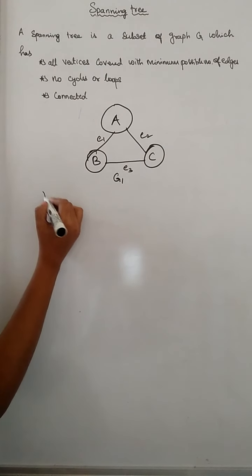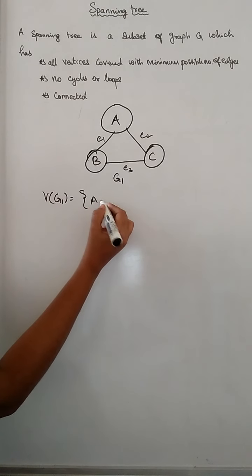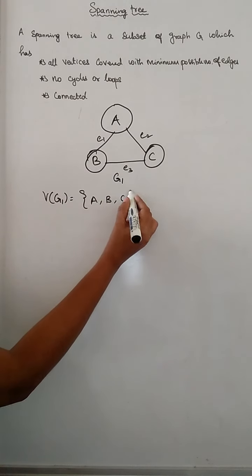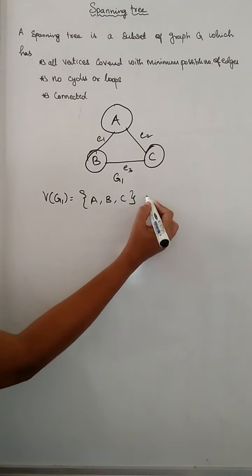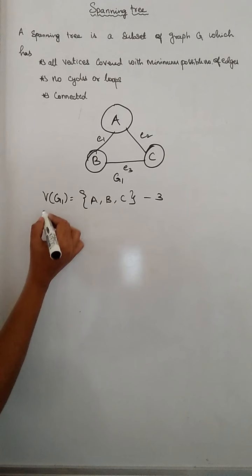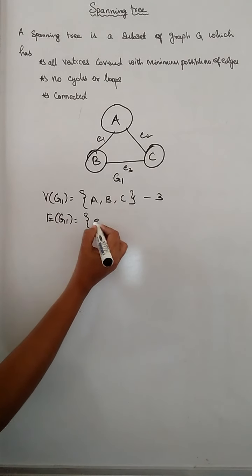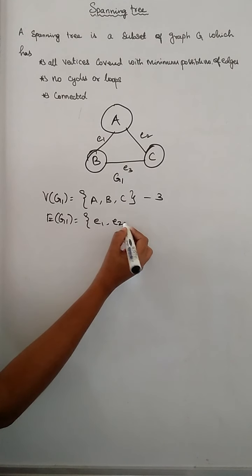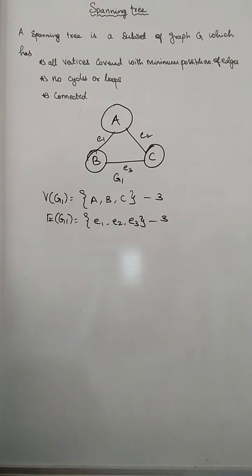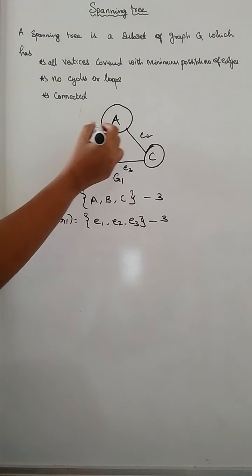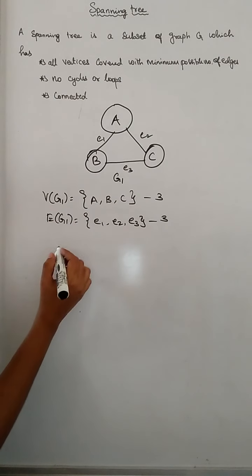So I can define V of G1 is equal to A, B, C. So these are all the vertices. How many vertices here? 3. And edge list E of G1 is equal to E1, E2 and E3. How many edges are here? 3 edges. Now I am just going to draw the subset of this graph.